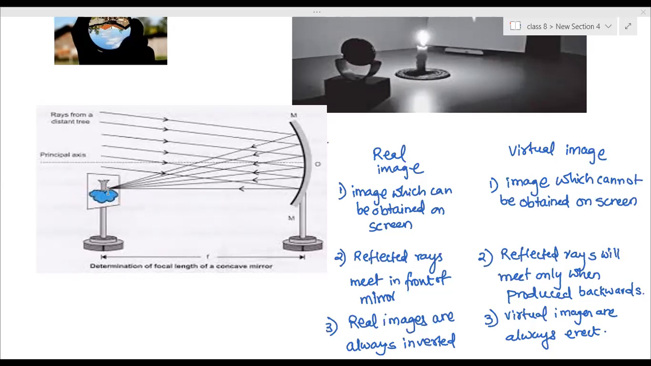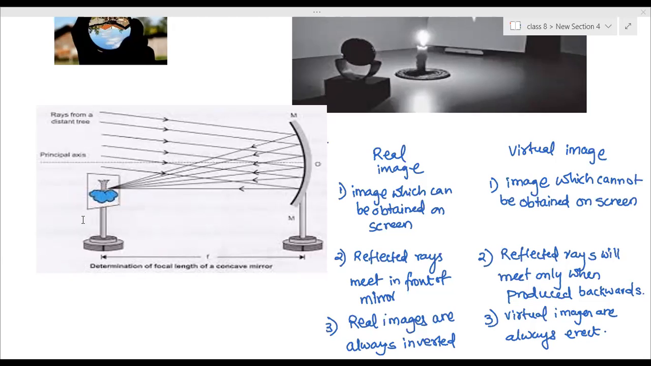This is a real image. You can see that this tree is upside down. Actually, the tree is the same; it is the rays from the distant tree. The stem is at the bottom, the bark is at the bottom, and the top is the leaves. The same object will be there, but in the image that is formed, the root stems are upward and the leaves are downwards. So this is upside down. This is called an inverted image.